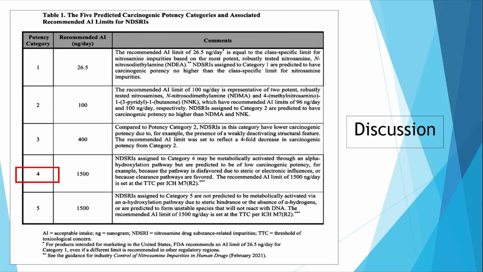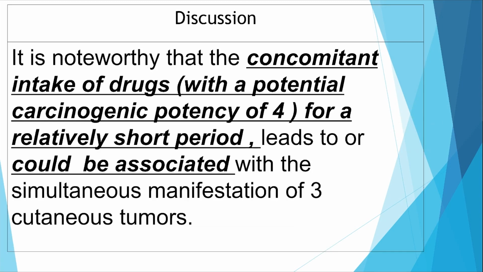For example, because of that, I have to share several points which seem to be important in the last times. They are not only metabolic activation. We think that probably some of these nitrosamines or nitrosamine-related impurities may be at risk of phototoxicity, and this is a completely other way where we do not need an alpha hydroxylation for activation, and this probably directly develops phototoxicity and photocarcinogenicity, which is more important than this.